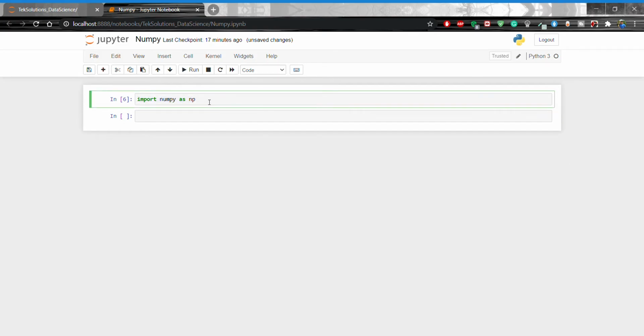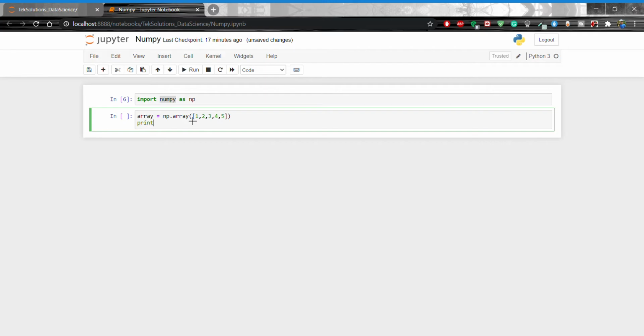Now I am going to use always np instead of numpy, okay. Now same thing: array equal to np dot array, parenthesis open 1 comma 2 comma 3 comma 4 comma 5, and print array.